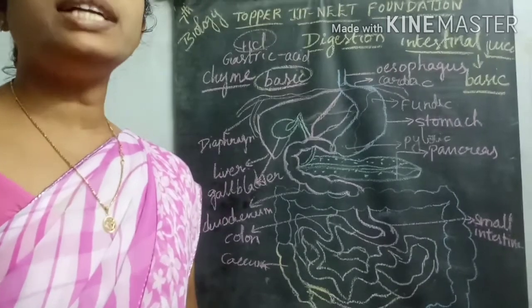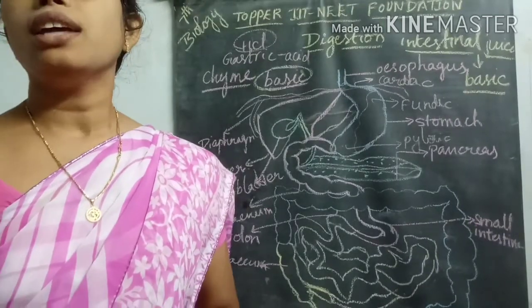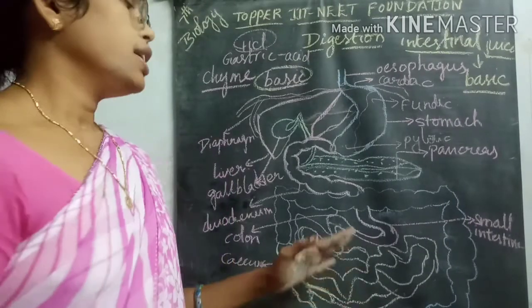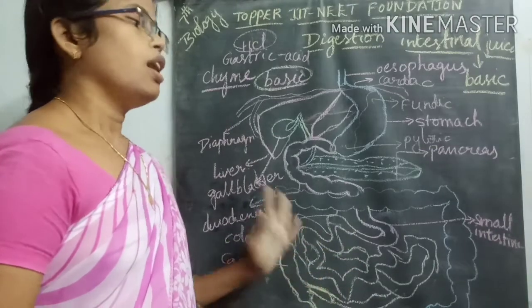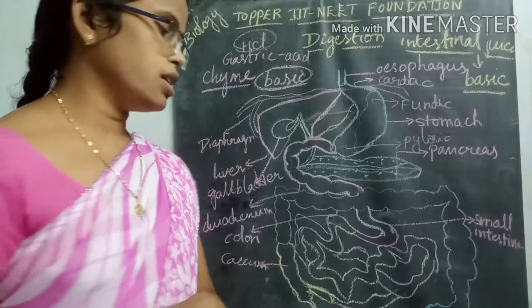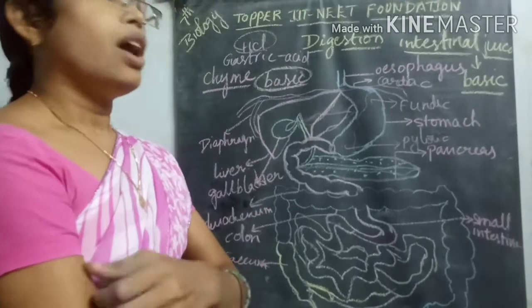After complete digestion in the small intestine, the food slowly enters into the large intestine.